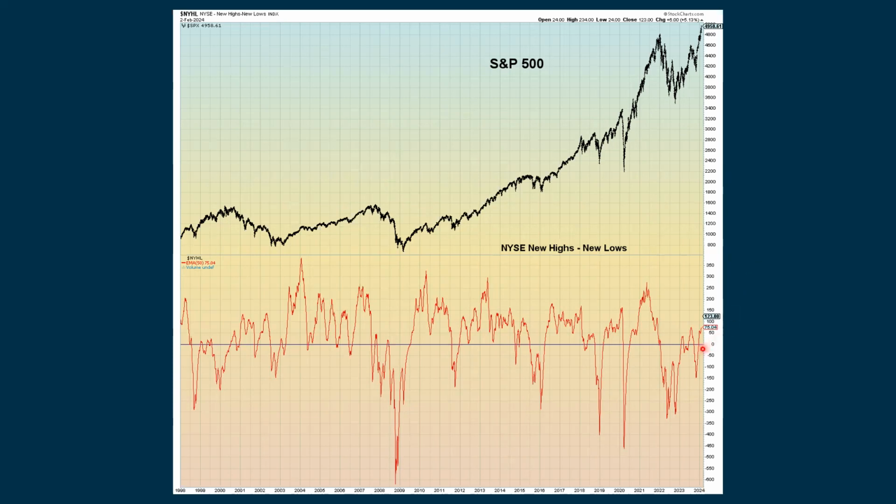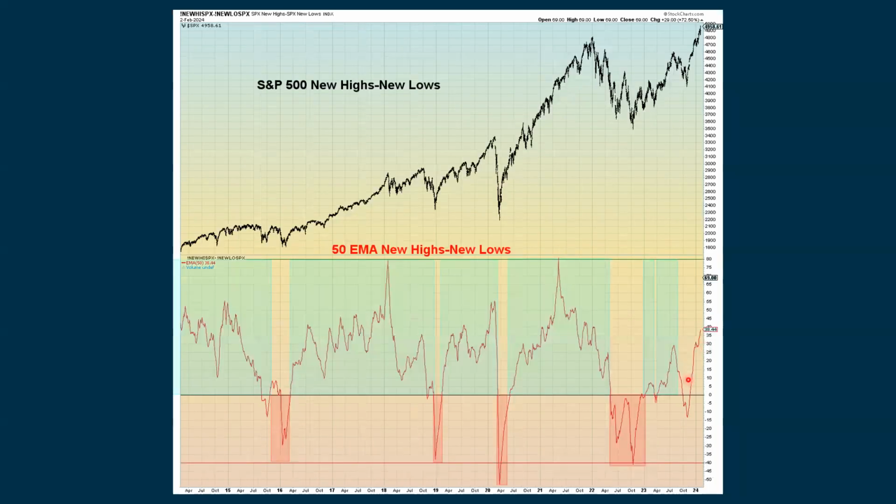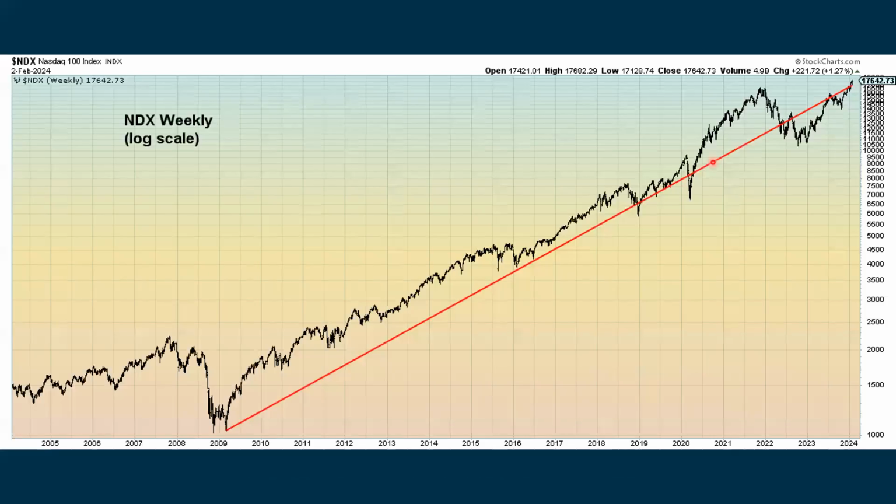So we're above zero and advancing, so that is positive, and that's longer term. This is also a moving average of a moving average, and this is continuing to show some improvement as well. So that is positive. The NASDAQ 100 is still above this longer term trend line going back to 2009.